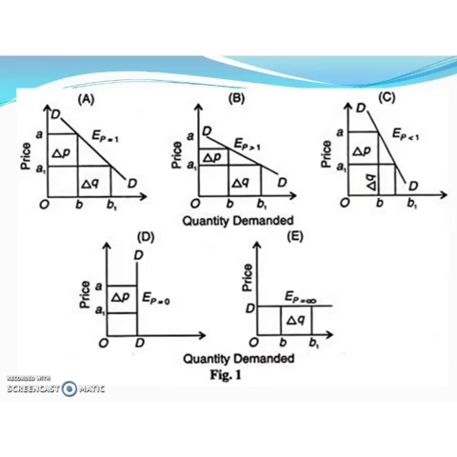So what is price elasticity of demand? The percentage change in quantity demanded due to percentage change in price. So there are 5 types of price elasticity: perfectly elastic demand, perfectly inelastic demand, unitary elastic demand, greater than unitary elastic demand, and less than unitary elastic demand.